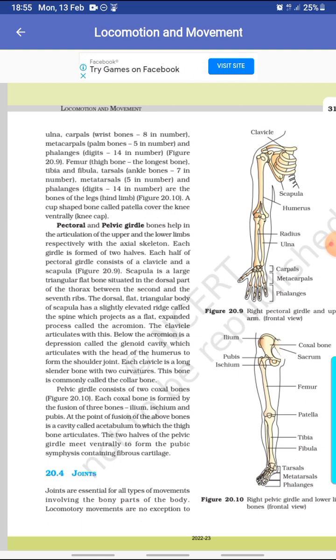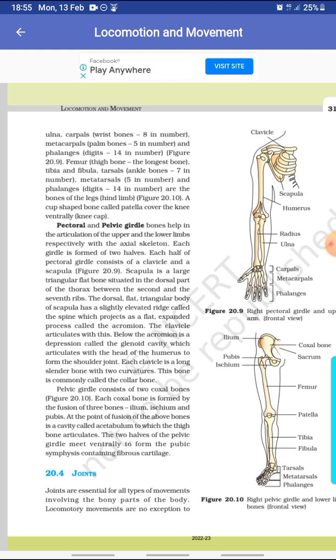Pectoral and pelvic girdle bones help in the articulation of the upper and lower limbs respectively with the axial skeleton. Each girdle is formed of two halves. Each half of the pectoral girdle consists of a clavicle and a scapula. Scapula is a large triangular flat bone situated in the dorsal part of the thorax between the second and the 7th ribs.